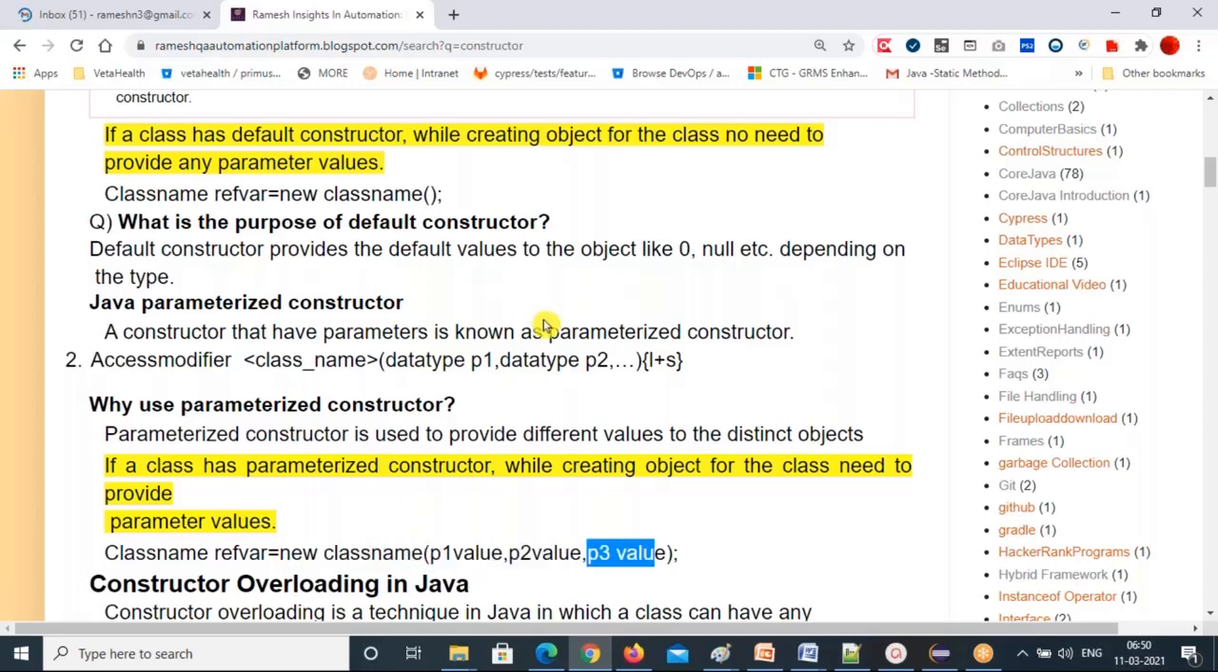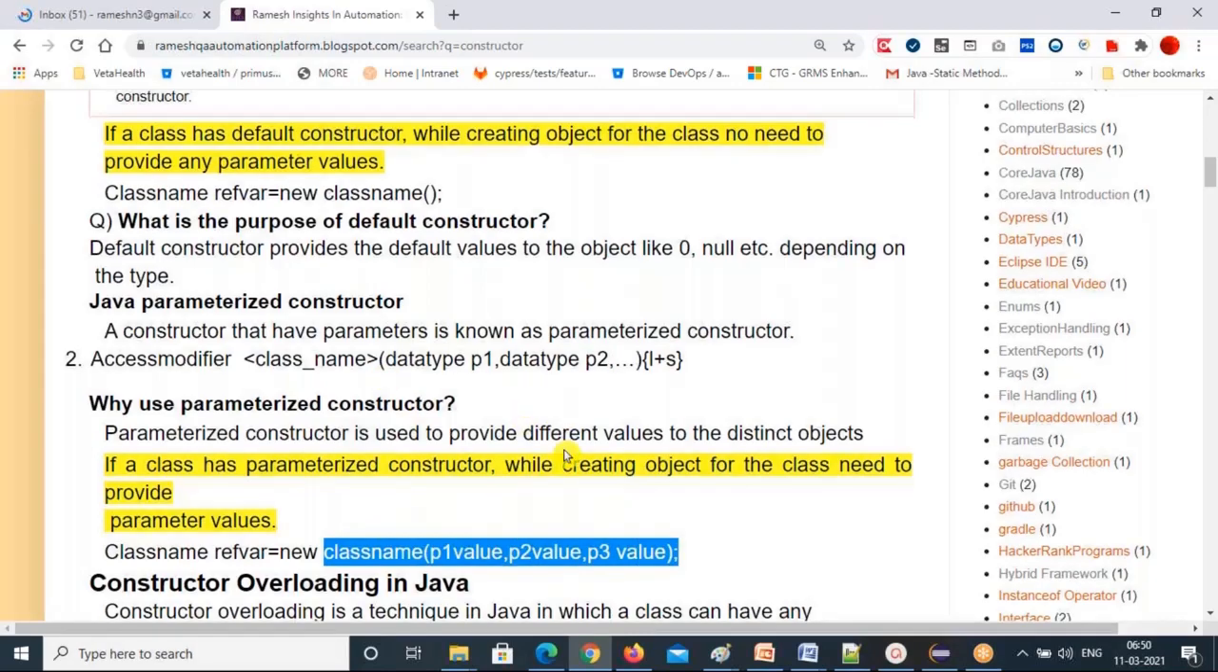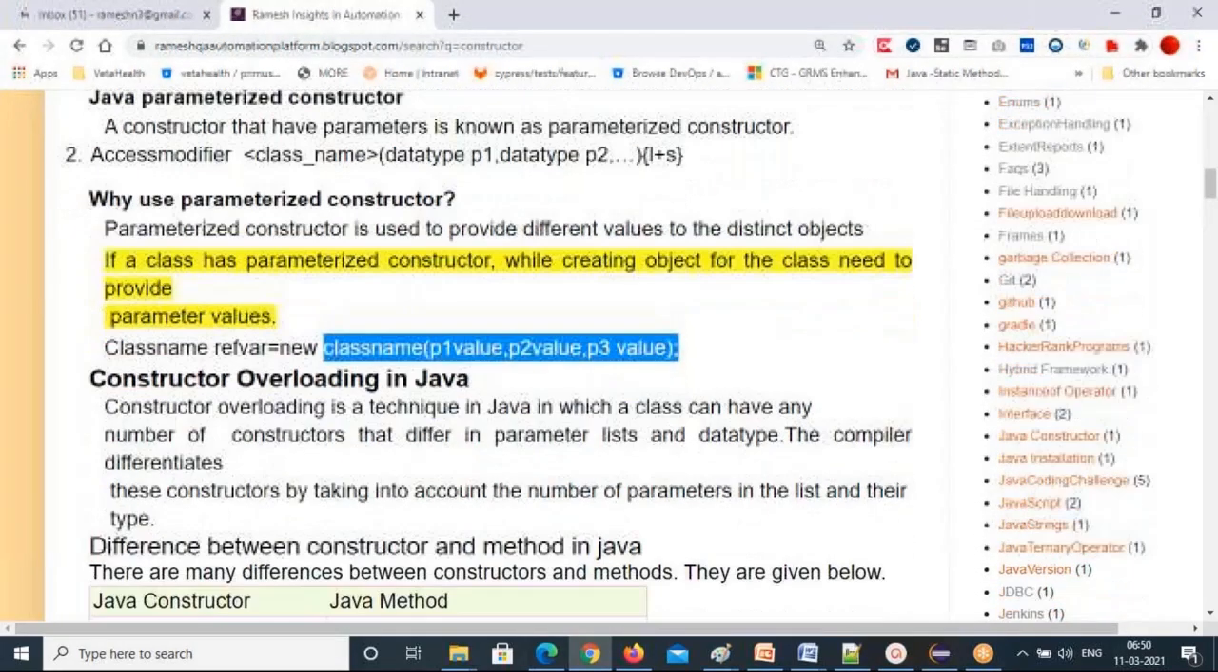How many parameters are there in your constructor? Those parameter values you need to pass, same as a method, right? While calling the method, here you are calling the constructor. That's why you're passing those parameter values. If you understand parameterized methods, it is the same here too: in the object creation line you're calling a parameterized constructor. And that's what a parameterized constructor means.